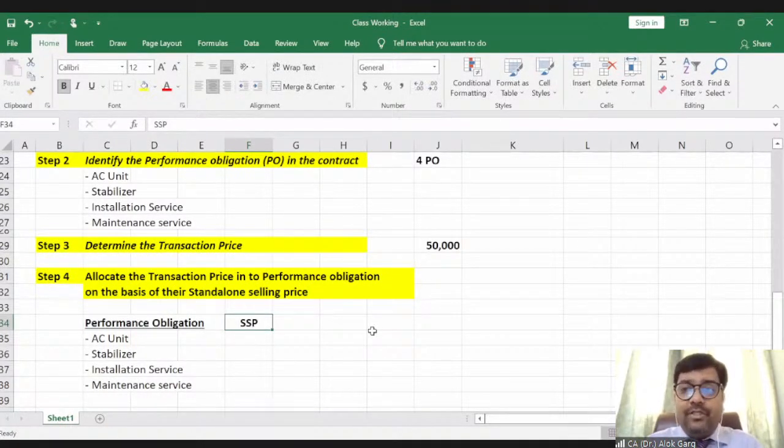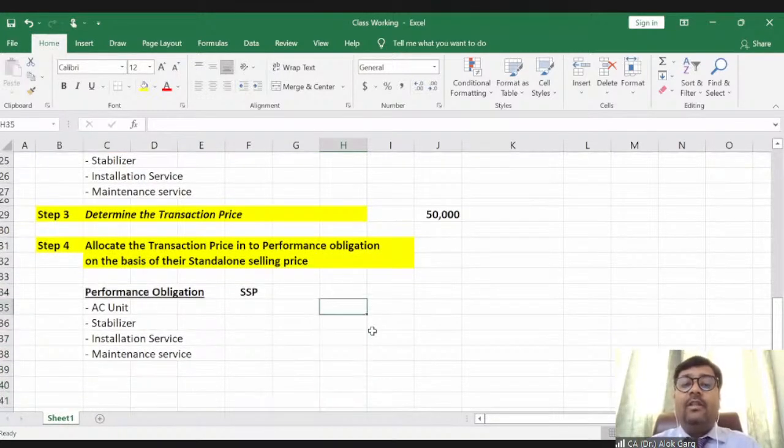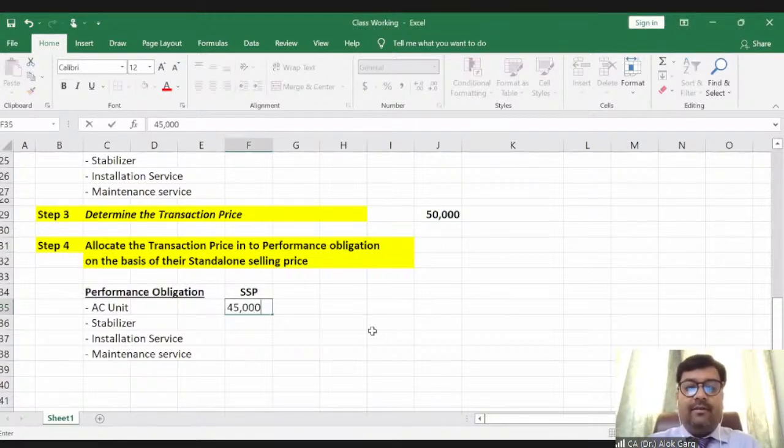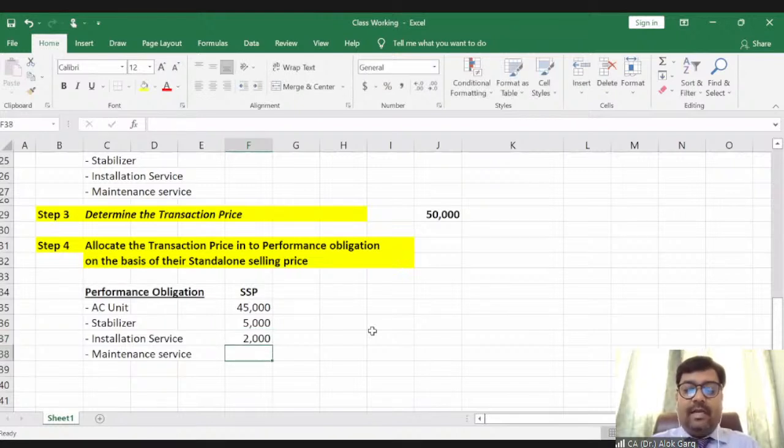If the company would sell these items individually, or the market value of these items is so and so, what could be my standalone selling price or fair value? For example, only the AC unit can be sold at 45,000, right? The stabilizer can be sold at 5,000, okay? Installation service could be 2,000, and let's say maintenance service could be 8,000, right?